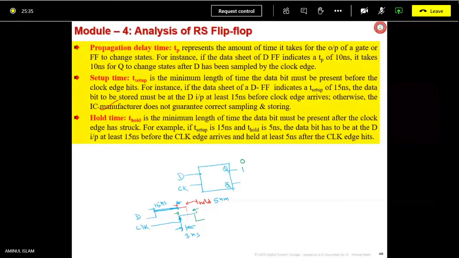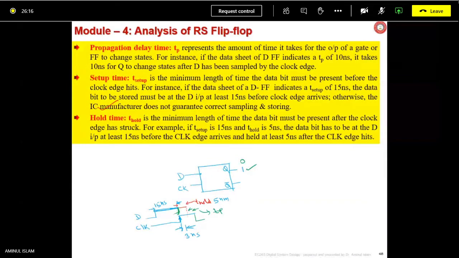This may be your TP, propagation time. There is no crystal clear difference, but TP is when the output is actually changing. Input is applied at this point, and the delay till output Q changes from 0 to 1 in this case is the definition.